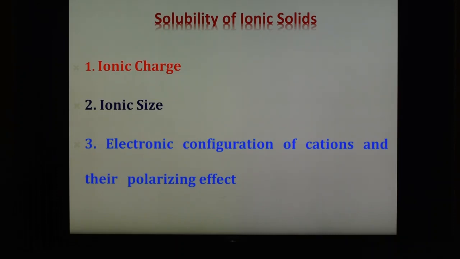As compared to these, alkaline earth cations, that is calcium 2+, barium 2+, having inert gas type configuration, have a low anion polarizing effect, and hence their halides CaCl2, BaCl2 are readily soluble in water. If the solvent is readily polarized by the cation, then the solubility will increase. So this is the electron configuration and polarizing effect, which also shows whether the solubility increases or decreases. So these are the three factors which explain the solubility of an ionic solid in a solvent.